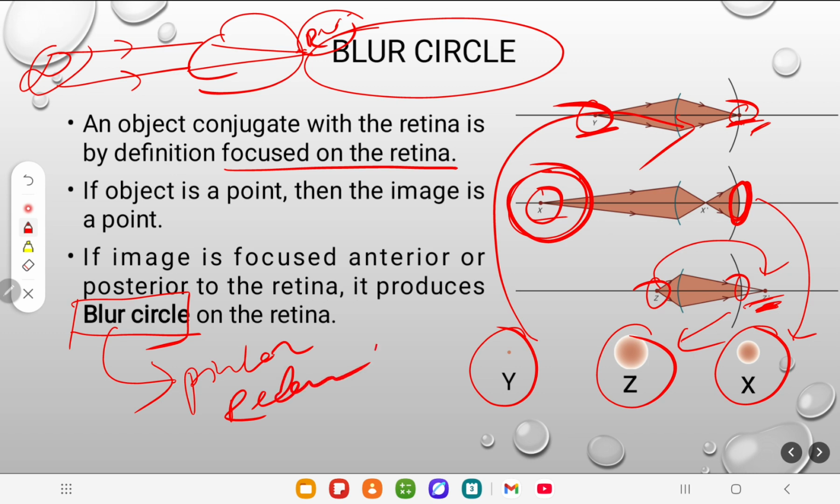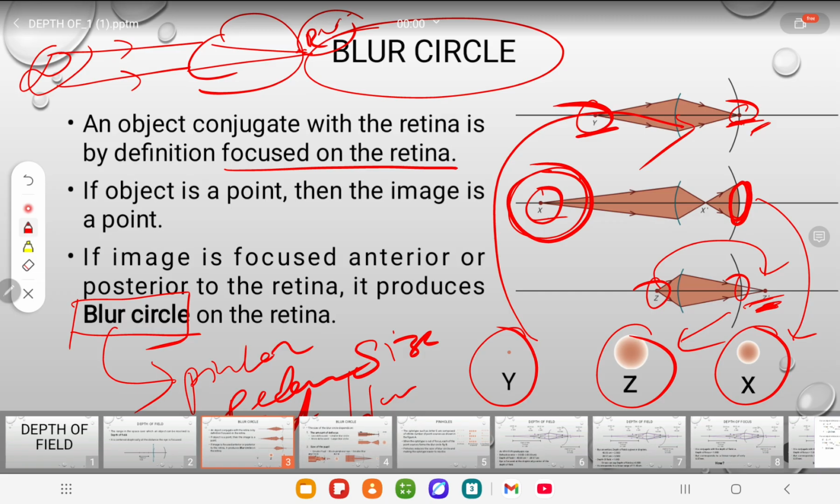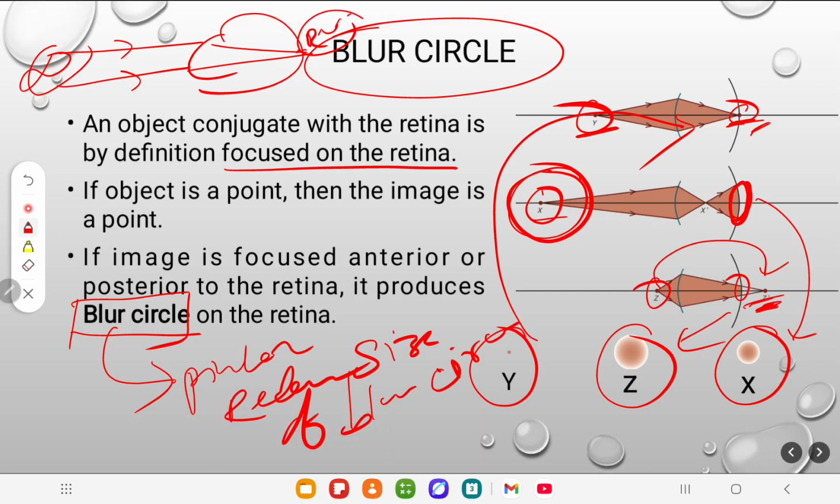That's why it creates resolution and visual acuity improves: as the blur circle reduces to the smallest possible, visual acuity and resolution increase. That's the principle of the pinhole.